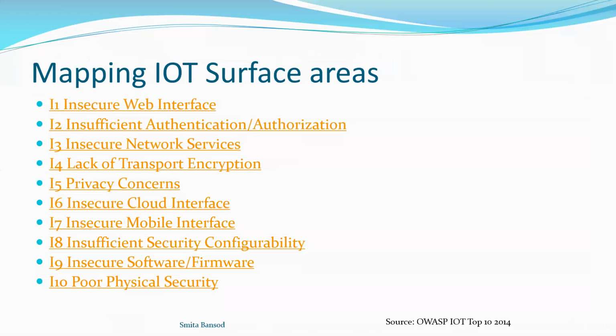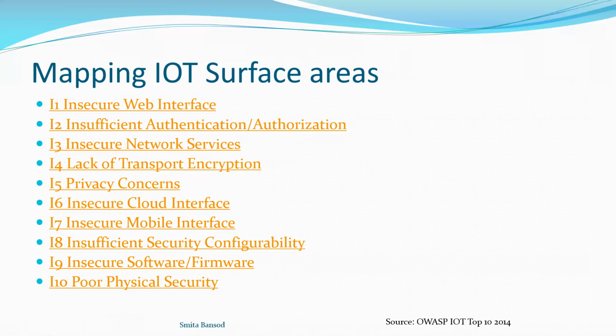According to the OWASP top 10 security issues, which were mentioned in 2014, these are the 10 major IoT security surface areas. First is insecure web interface.